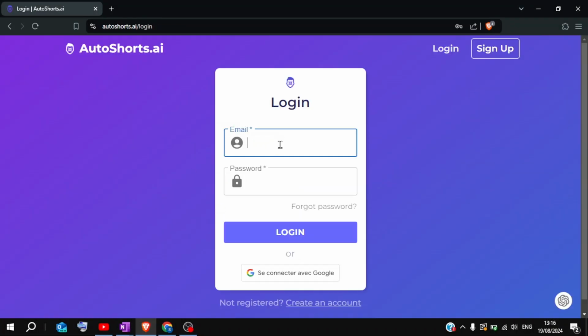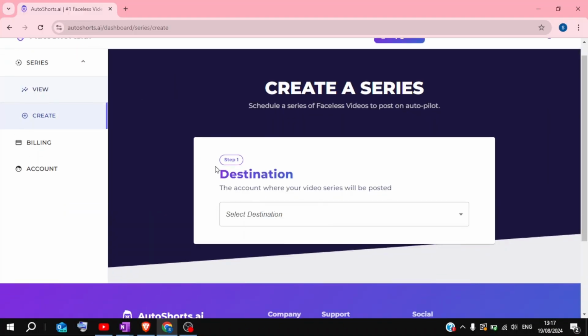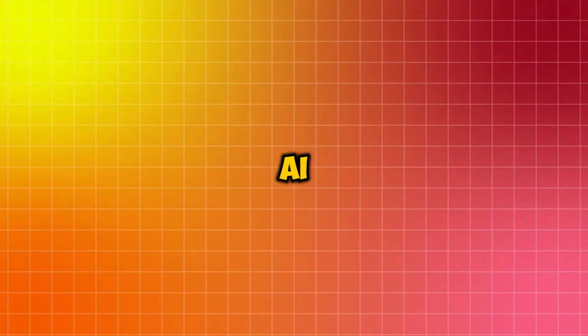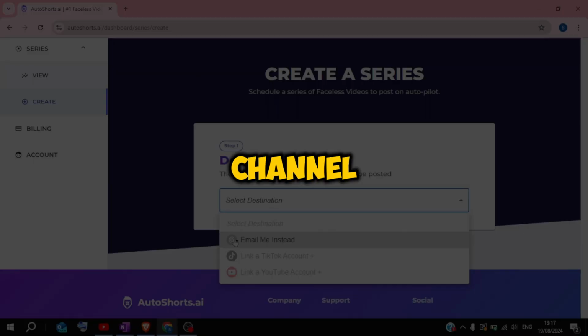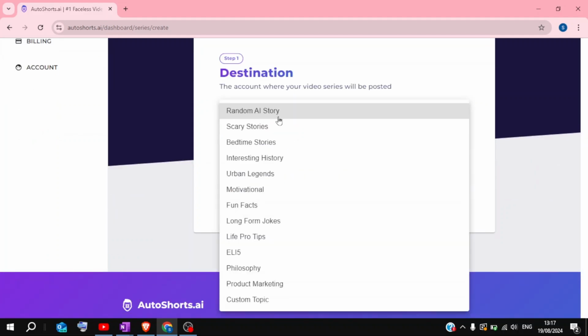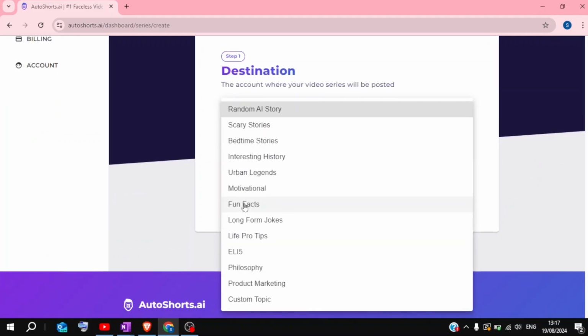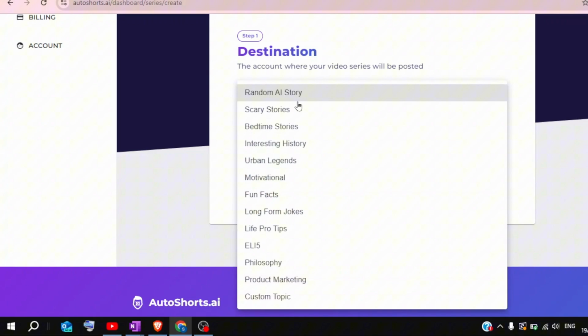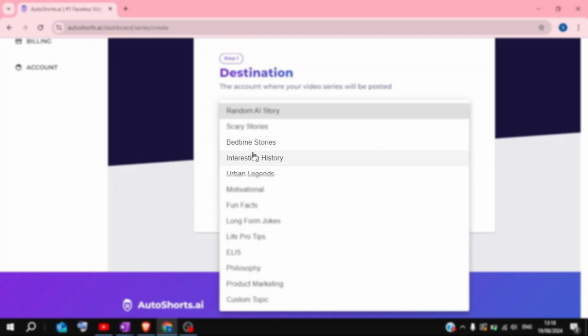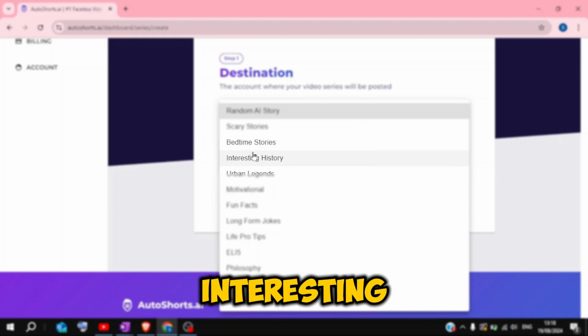So, after signing up, go to the Create section. Here, you can connect your YouTube or TikTok page to the AI tool. Once your video is ready, the AI can upload it directly to your channel. Personally, I like to upload videos myself, so I'll choose the email option. Next, use the drop-down menu to select your niche. They cover all the trending ones, like scary stories, bedtime stories, motivation, funny stories, philosophy, and more. For our historical video, let's choose Interesting History.